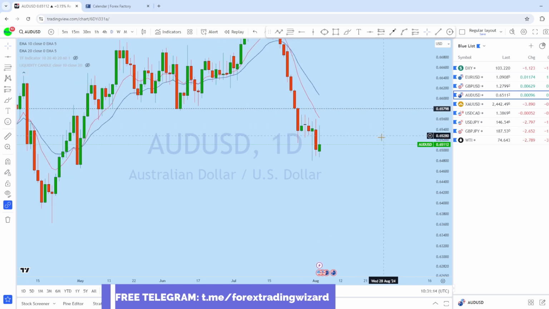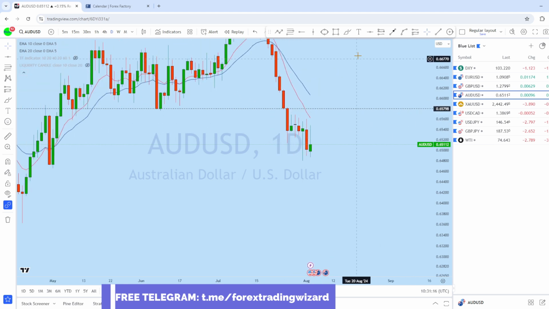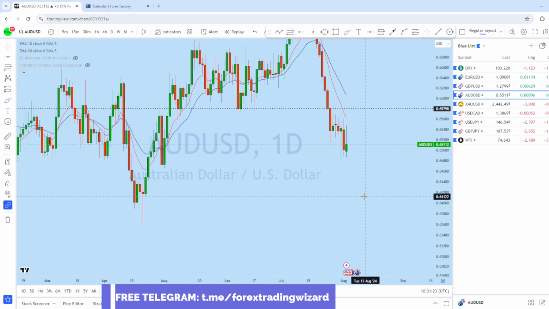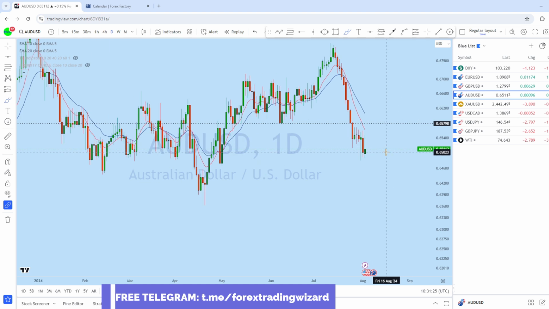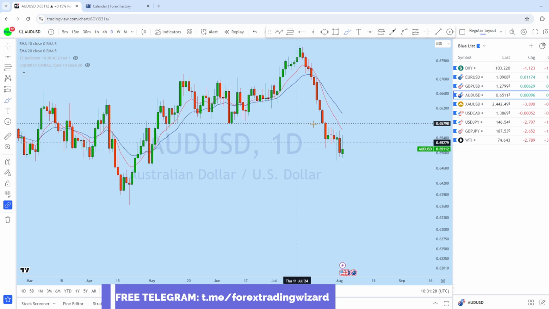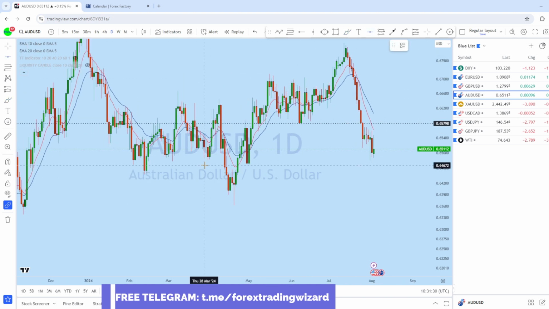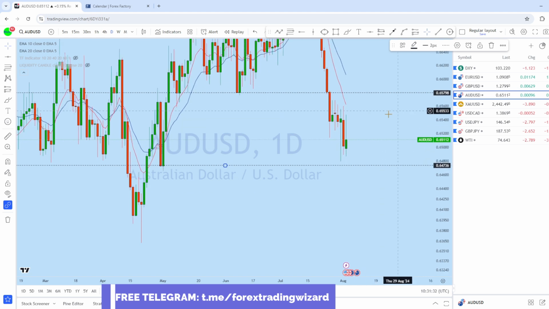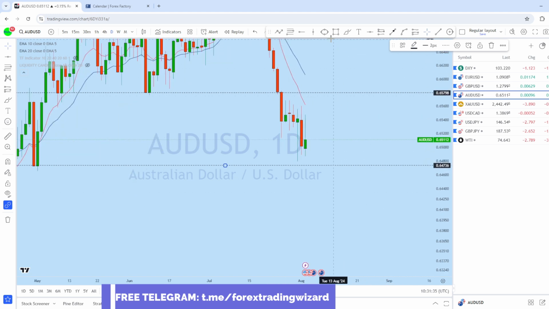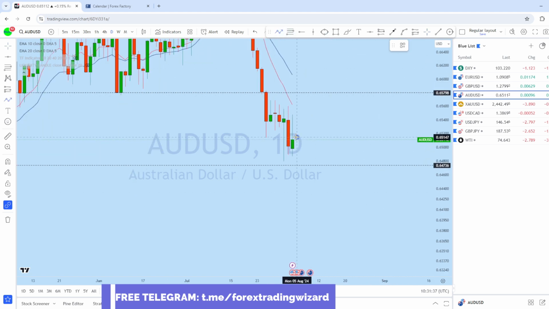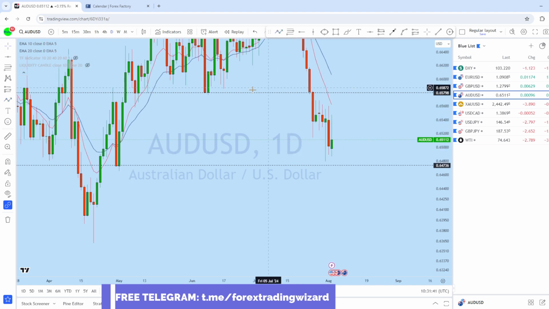Now dropping down to the daily chart on AUD USD, we can see that there is a series of lower high formation, which in fact is still maintaining a bearish market structure on AUD USD. And at the same time, the price in this support level, what I think is that the market is still in a downtrend. We can expect on AUD USD initially to drop and then to go back to the upside for deeper pullback. This is the support here, which is turning resistance here.